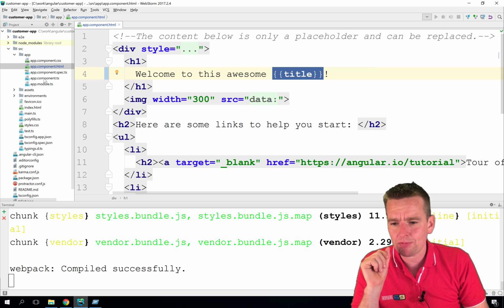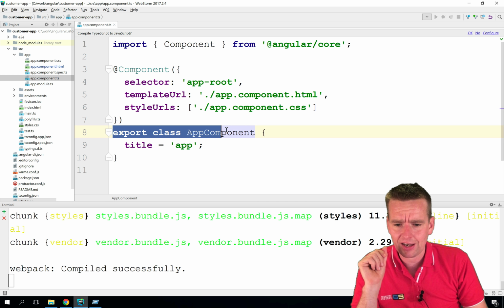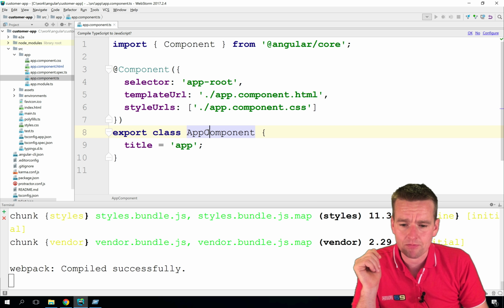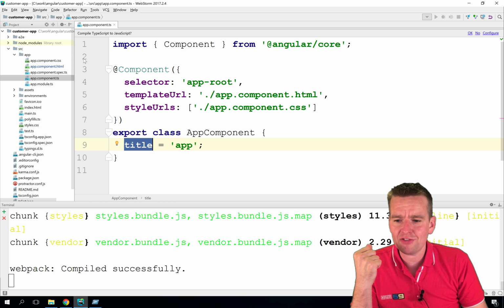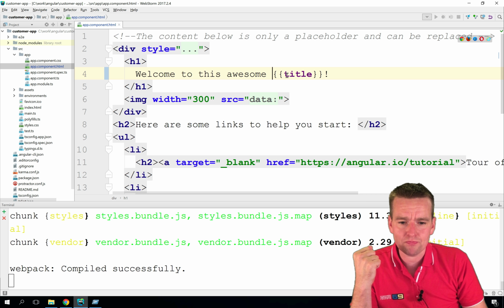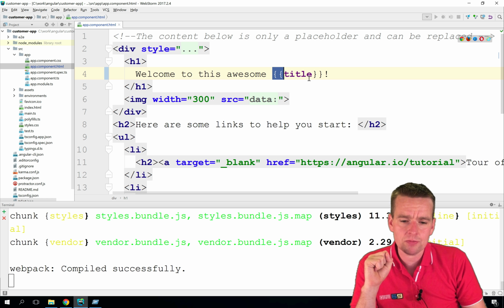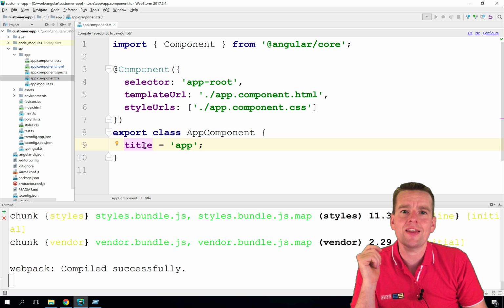So again, if I go into the AppComponent TS file, there should be a property called title in there. And guess what? Here's the actual class down here, the class AppComponent. This is something you should know when you write C# or Java, the class component. And notice it has a title right here. That's a property. So that's kind of how these guys are glued together. You can bind, in the HTML, you can bind to properties by using the double curly brackets. You have other solutions, but this is one of them. Using double curly brackets like this, and putting in the property name in the middle, then automatically it'll know that whatever's in here, it'll try and show that.